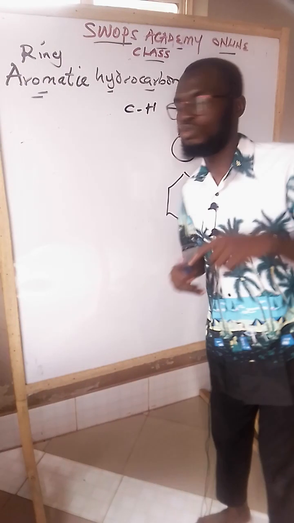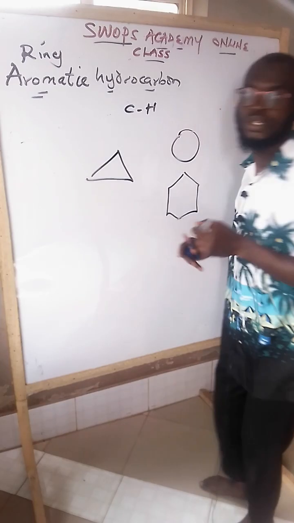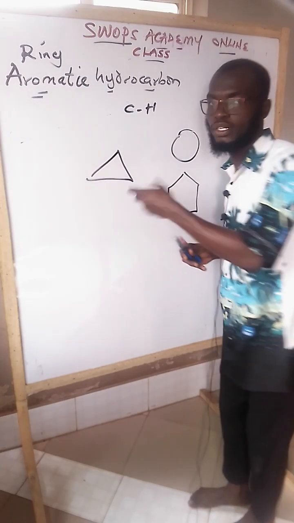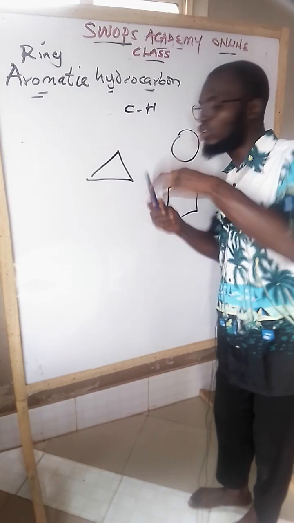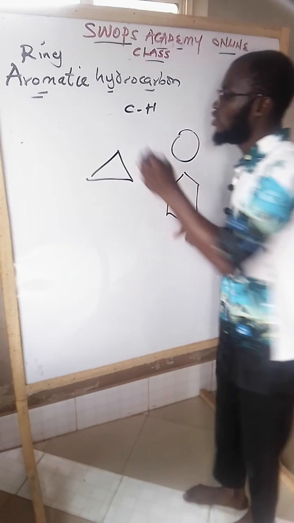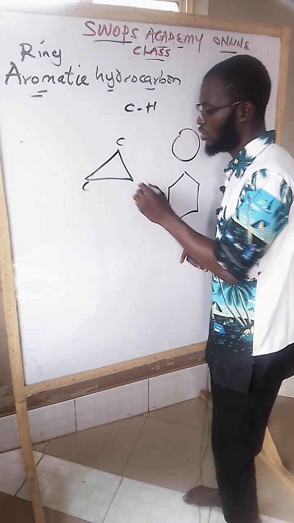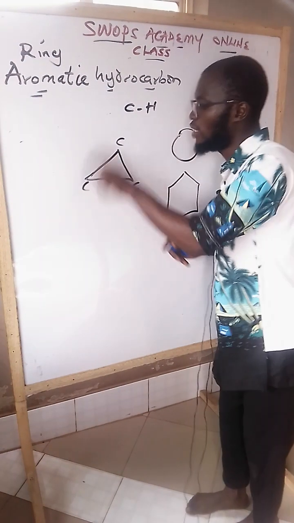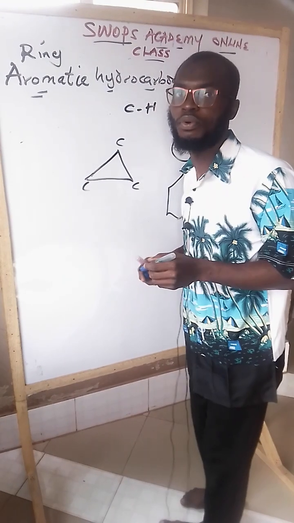There are some exceptions. Whereas the carbon, like this one that you are seeing now, is in a ring form, but not completely. It is partially in a ring form. Why? Here, this angle that you are seeing, it is C. This C. We call this, how many carbons do we have? When we say 3C now, what do you call it?